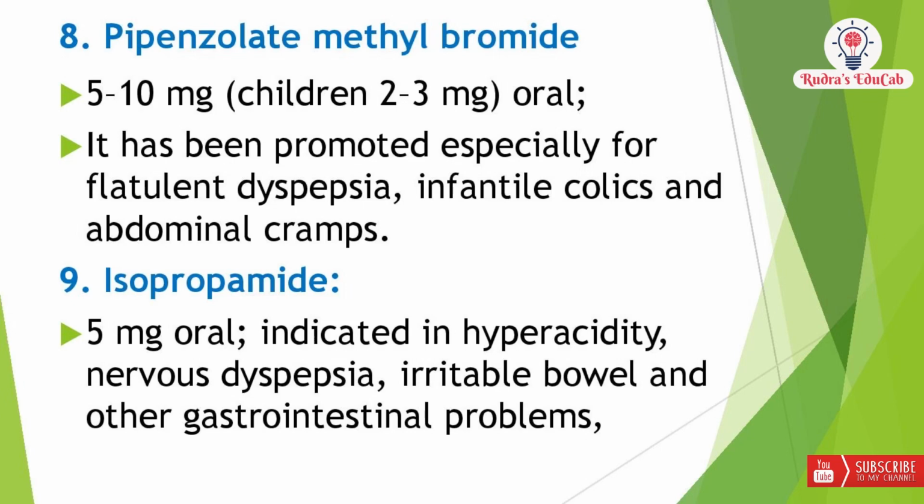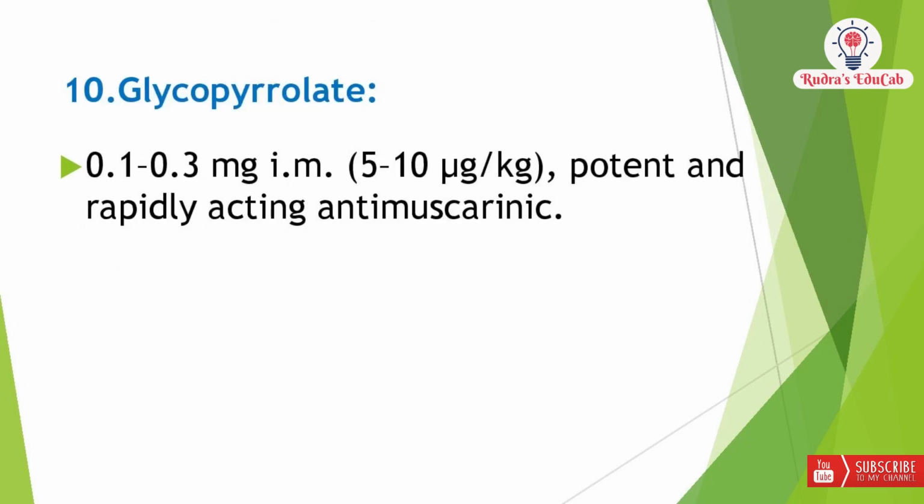The ninth drug is isopropamide. Normal dose of this isopropamide is 5 mg, which is given orally, and this is indicated in hyperacidity, nervous dyspepsia, irritable bowel and other gastrointestinal problems. The last drug of these quaternary compounds is glycopyrrolate. The normal dose of this drug is 0.1 to 0.3 mg intramuscular, or calculated as 5 to 10 mcg per kg, and this is a very potent and rapidly acting antimuscarinic drug.